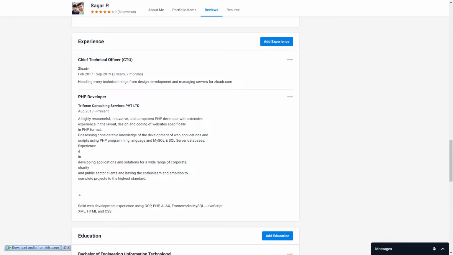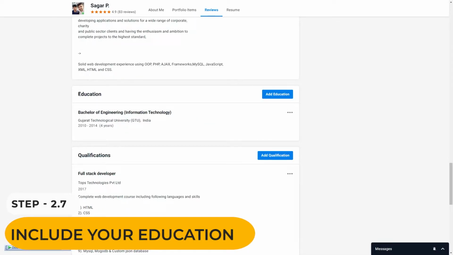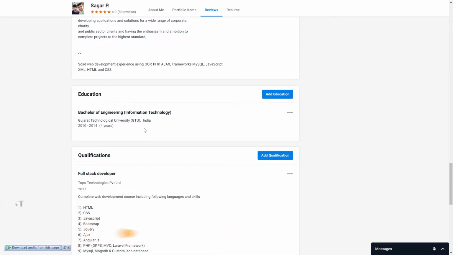And for the freshers, if you have done any kind of internship, then you can definitely mention that under the experience. And finally, the seventh step is to include your education. Inside the education, you can mention your schools, high school, diploma or even Bachelor of Engineering. So yeah, that was really simple.